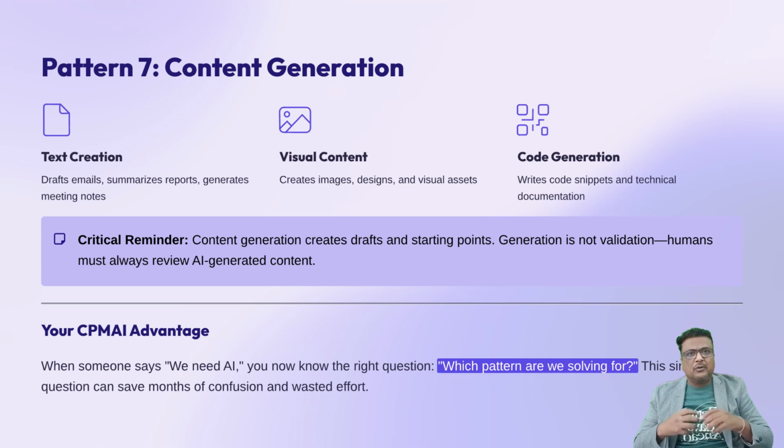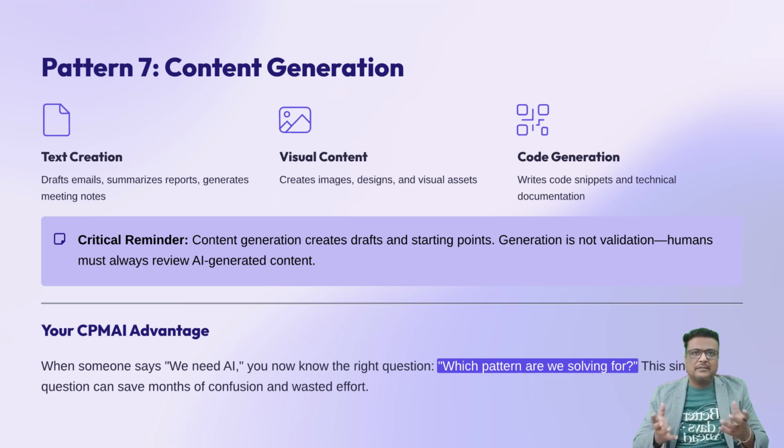Now let's gently close with the seventh pattern, content generation, which connects strongly to generative AI. Here's the official study guide definition, spoken naturally. The content generation pattern creates new content such as text, images, or code based on learned data patterns. Let me say that in everyday language, content generation creates drafts. It gives you a starting point, writing emails, summarizing reports, generating ideas. This is content generation. But remember, generation is not validation. Humans must still review.